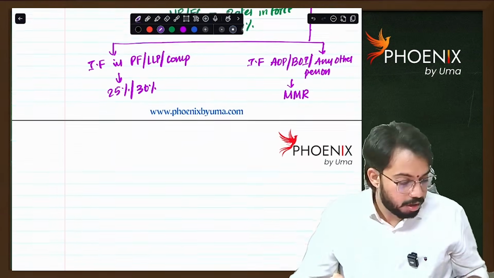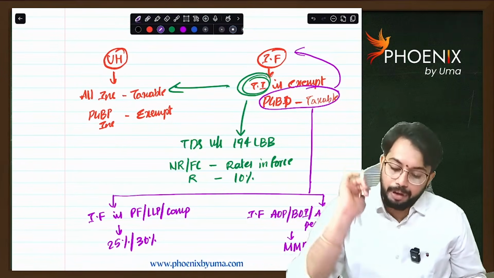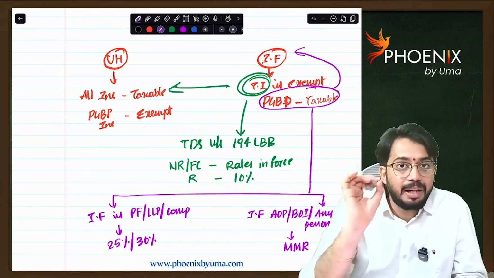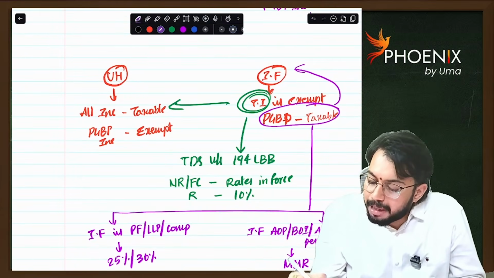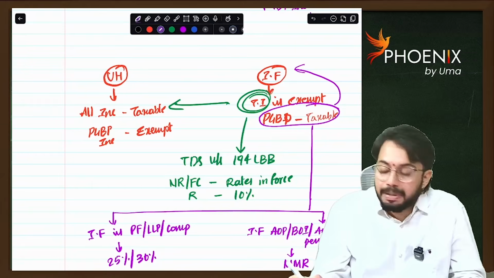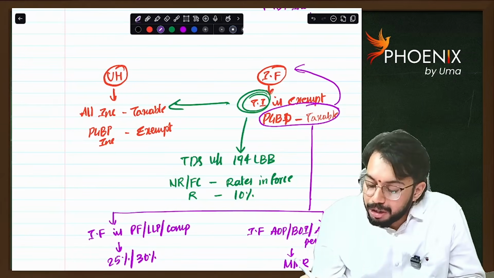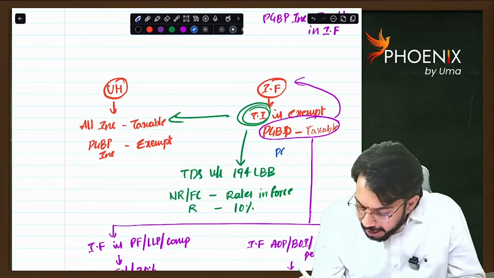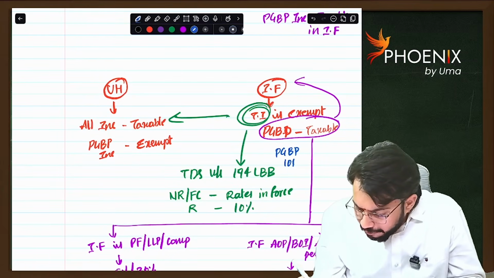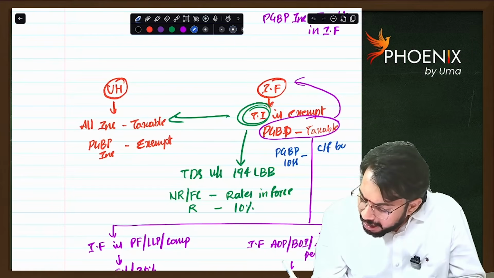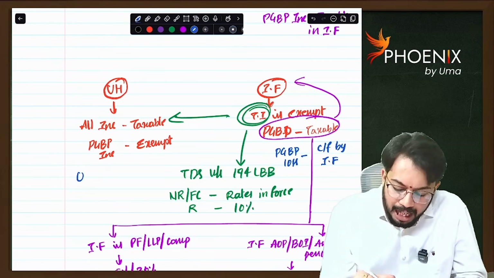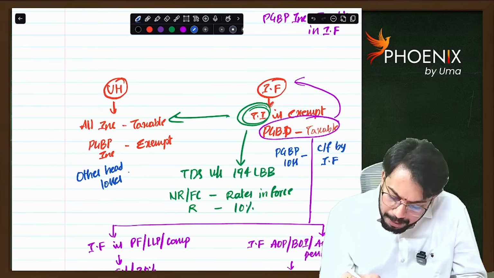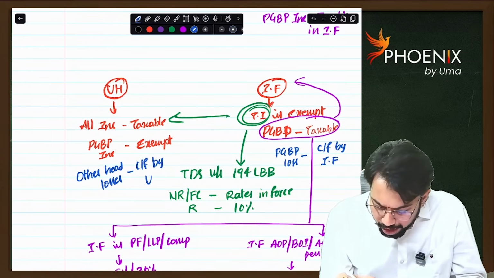Now, listen very carefully. In the hands of the unit holder, all incomes are taxable other than PGBP. In the hands of the investment fund, all income is exempt, but PGBP income is taxable. So if there is any PGBP loss, it will be carried forward by the investment fund only. Other head losses will be carried forward by the unit holder.